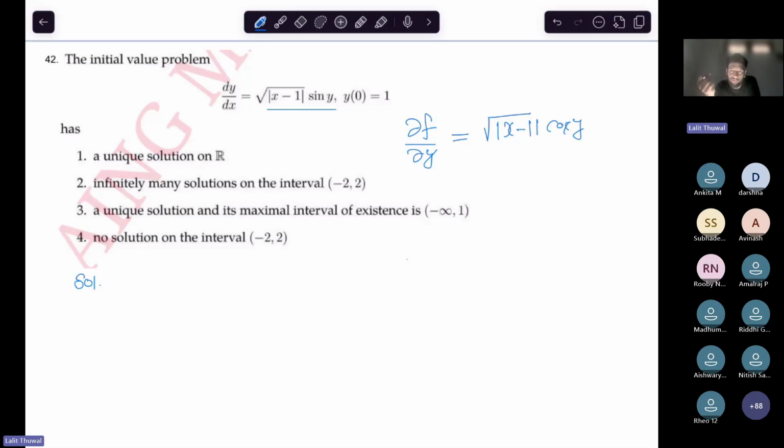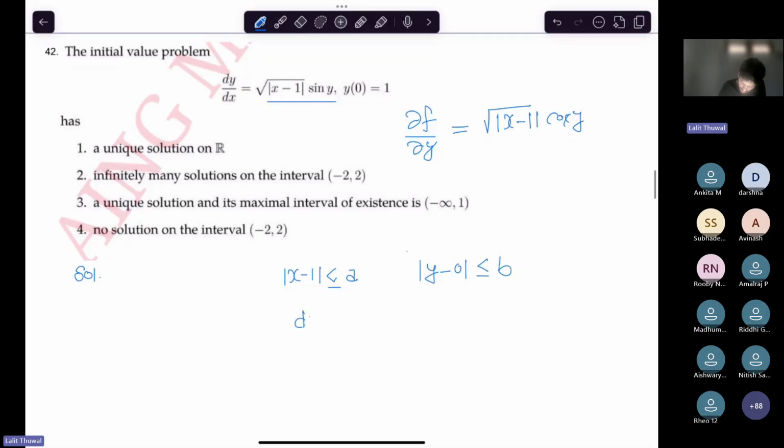But how to find the maximal interval of existence? That is very easy to find. See, if you take the rectangle |x minus 1| less than or equal to A, and |y minus 0| less than or equal to B, then your dy by dx comes out to be bounded.